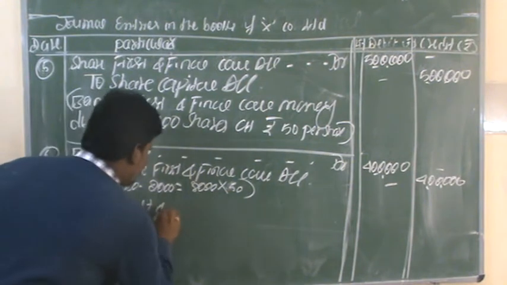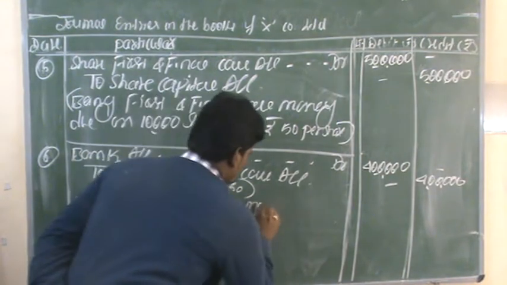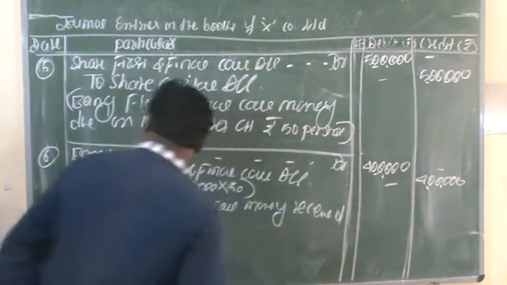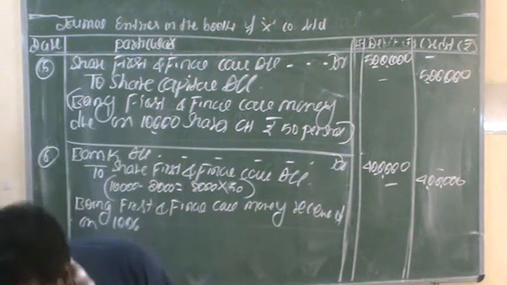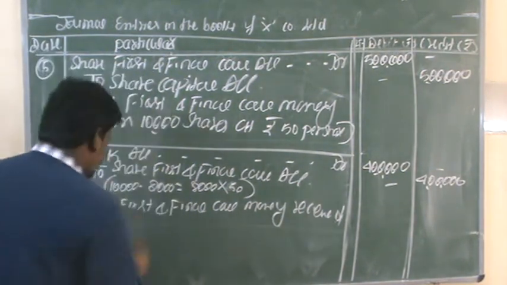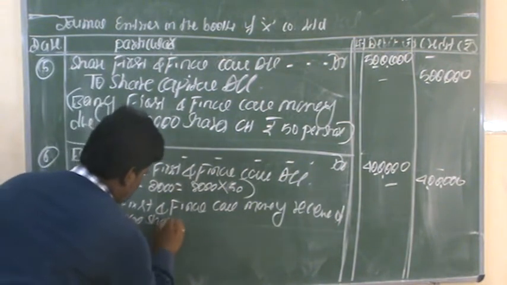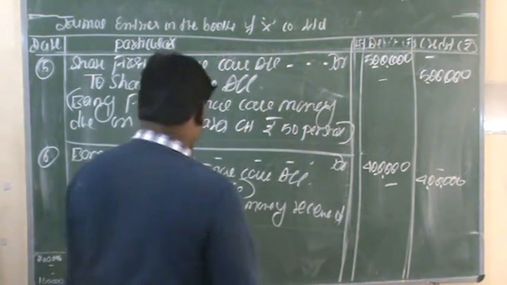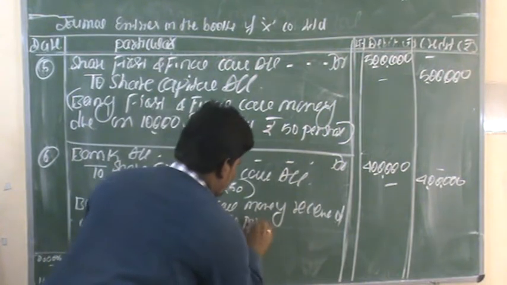Being first and final call money received on 8,000 shares at rupees 50 per share.